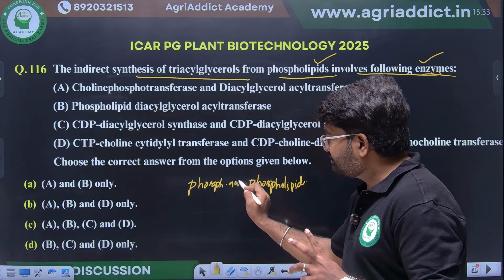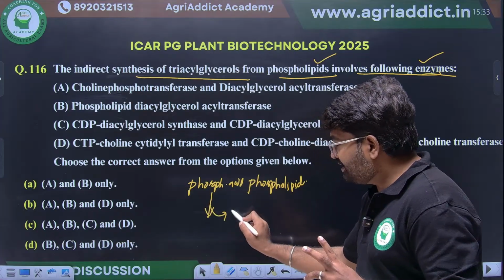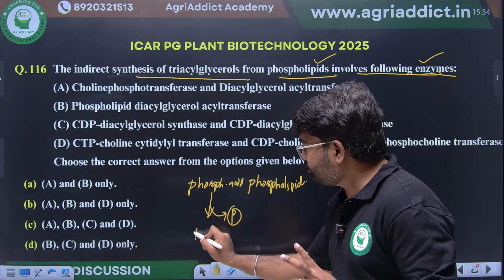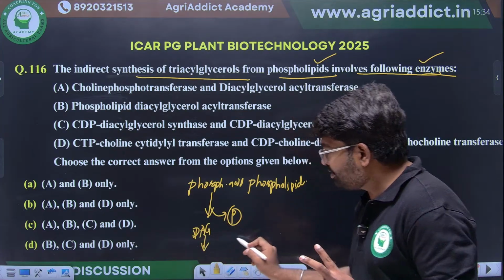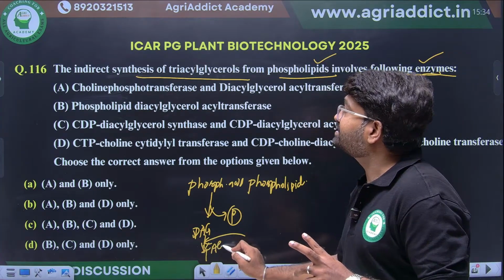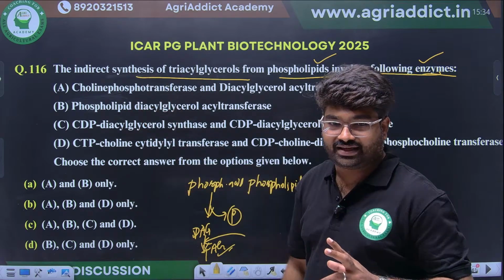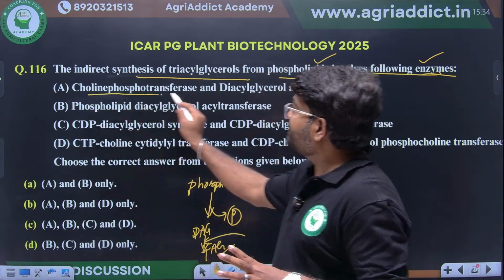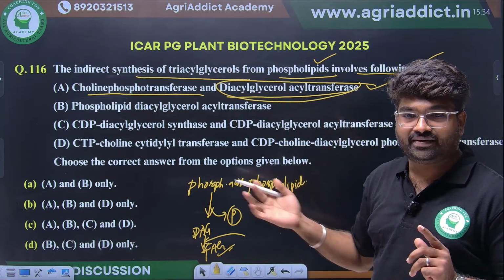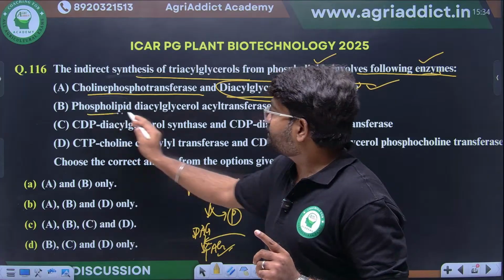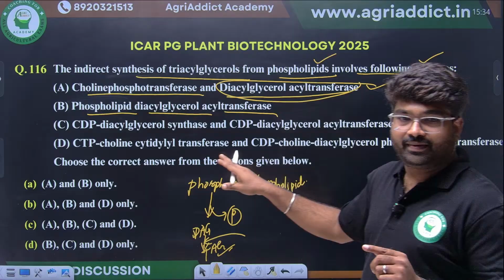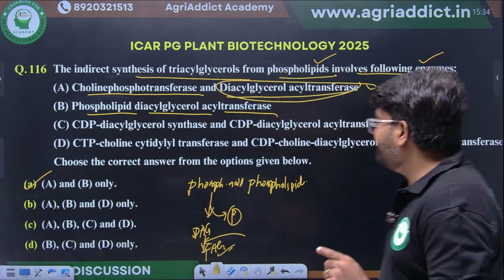From this phosphatidic acid, if the phosphate is removed, that will lead to formation of diacylglycerol. Here, if one more fatty acid is bound, that will lead to formation of triacylglycerol. They are asking about indirect synthesis. The major enzymes: choline phosphotransferase, diacylglycerol acyltransferase. This is right. Then phospholipid diacylglycerol acyltransferase, transferring the acyl group from phospholipid to diacylglycerol. So the option will be A and B.